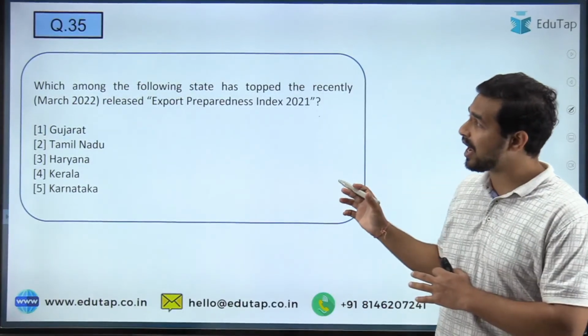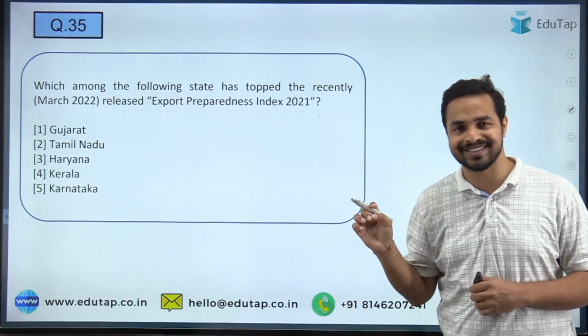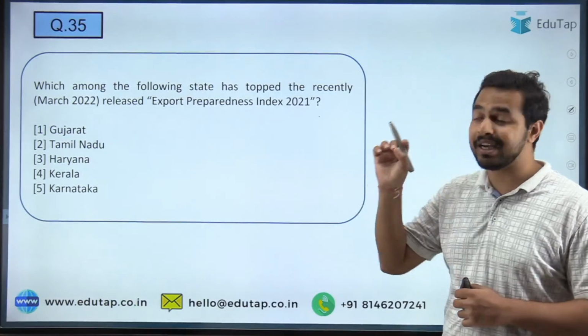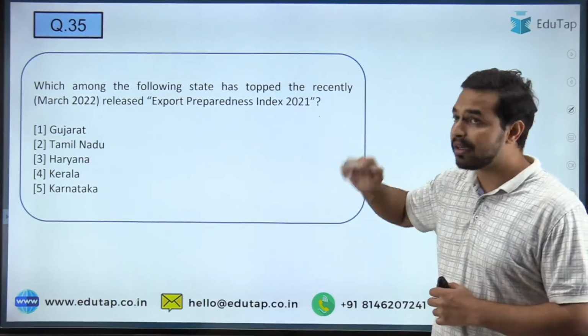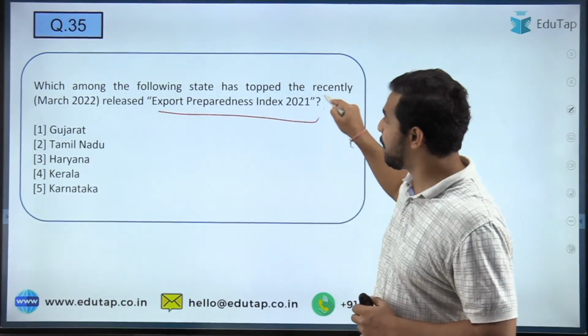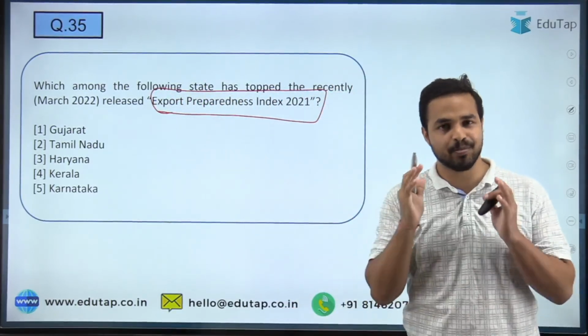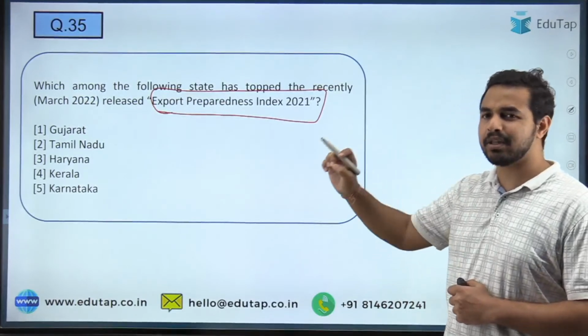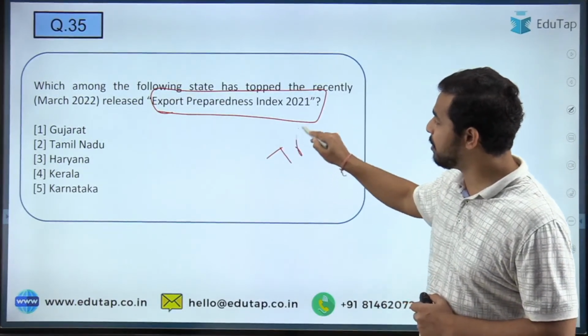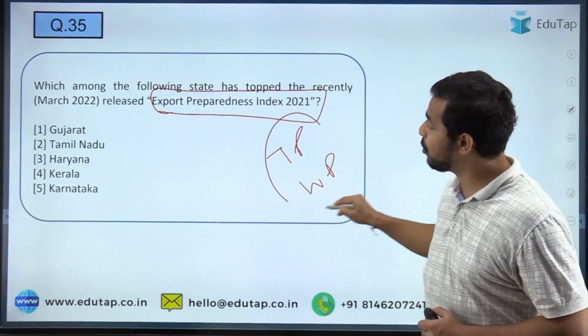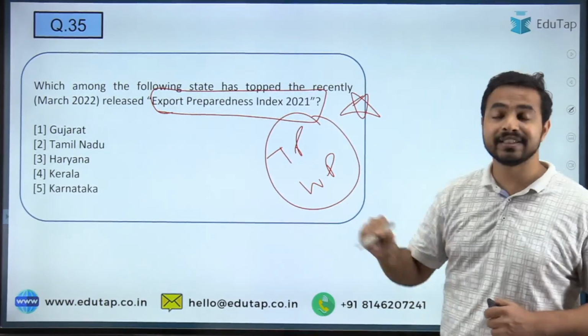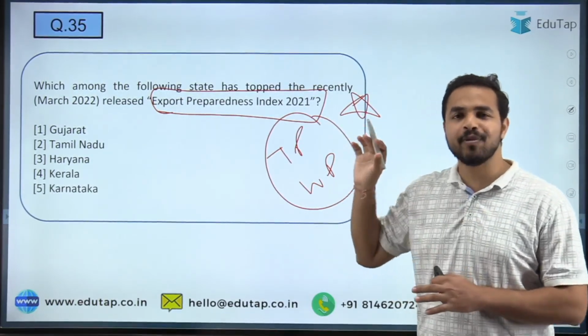So the next question, guys, is the last question of today's session, and here you are going to tell me the name of the state which has topped the recently released Export Preparedness Index 2021. The third important dimension of any report is important ranking. And whenever you talk about important ranks, you must always note the top performer and the worst performer. So quickly tell me what is the right answer.